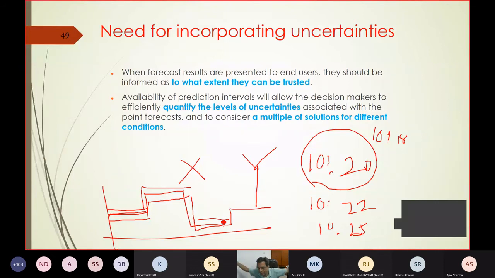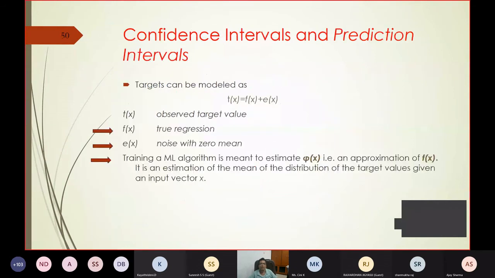So my interval is 9 a.m. to 11 a.m. and I'm 100% sure it will arrive. So my confidence is 100%. Are you getting my point? So the narrower the prediction band, the better the forecast, but your confidence will be a little bit low. If your confidence is high, your band will be wide. But what exactly do we want? We want a compromise solution: narrow prediction interval and high confidence. Okay, so you can apply your multi-objective optimization here. We have some papers, you can see all those papers where we have applied this.